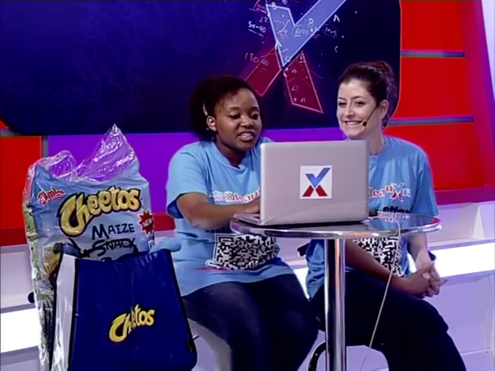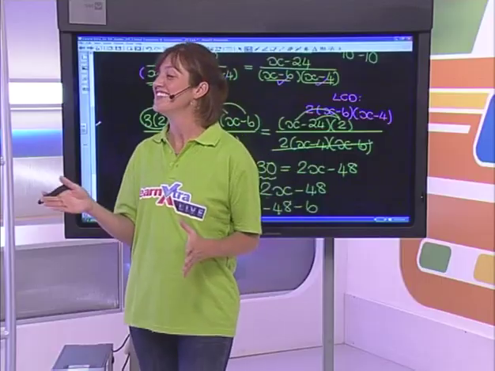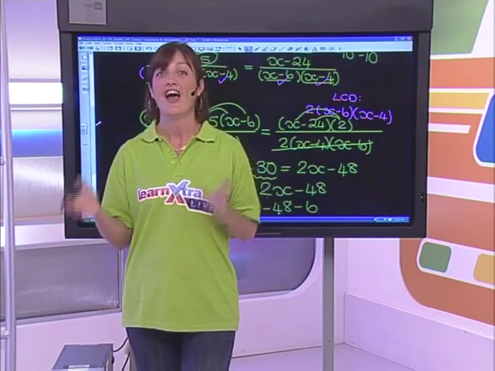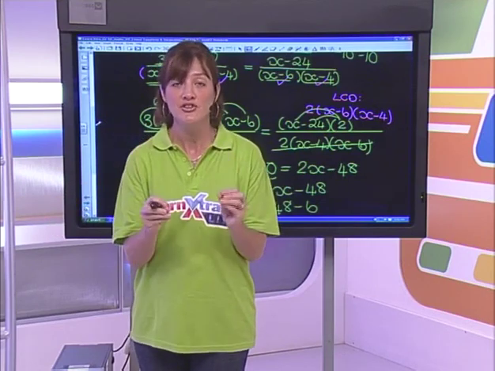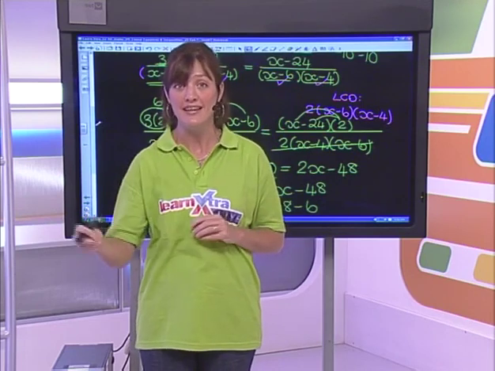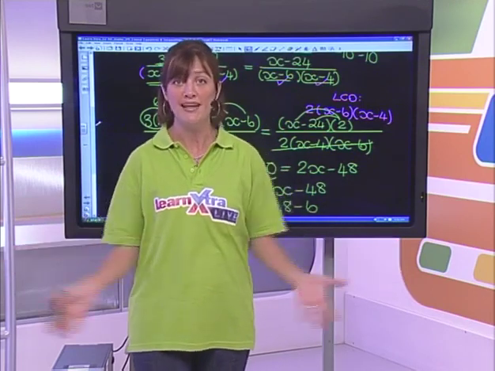Well, we've got Nicola. She says x is equal to 54. She's absolutely right. Well done. Did you state any of the restrictions? No, she didn't state any restrictions. Just to watch out, remember the restrictions is what is x not allowed to equal, because it's going to make the whole denominator 0.